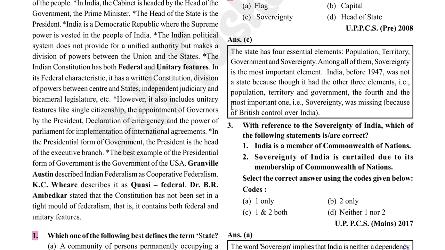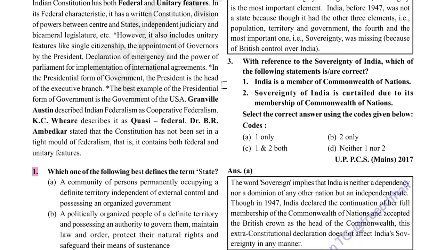The state has four essential elements: population, territory, government, and sovereignty. Among all of them, sovereignty is the most important element. India before 1947 was not a state because though it had the other three elements, that is population, territory, and government, the fourth and the most important one, that is sovereignty, was missing because of British control over India.